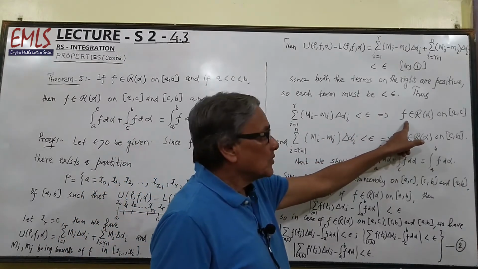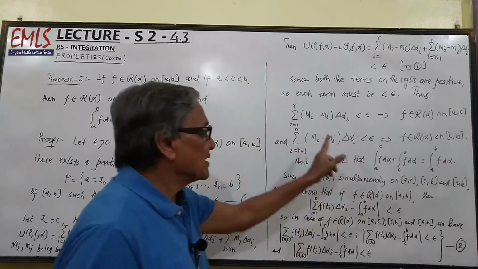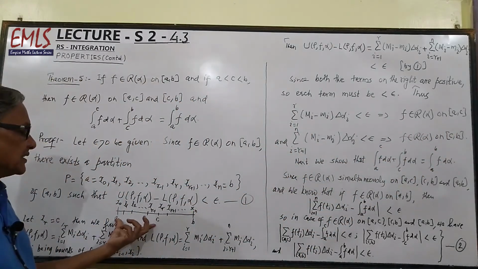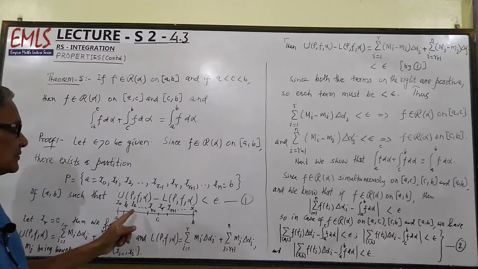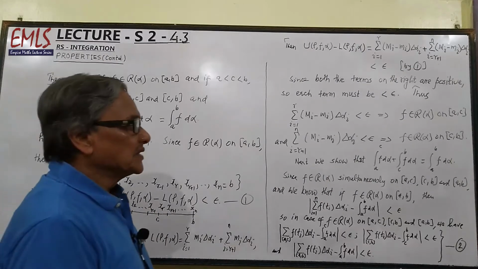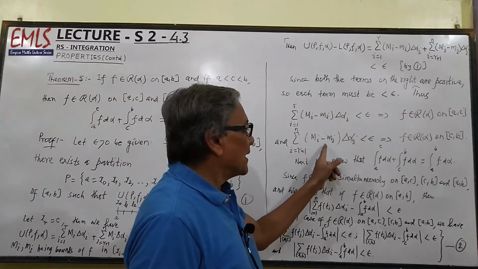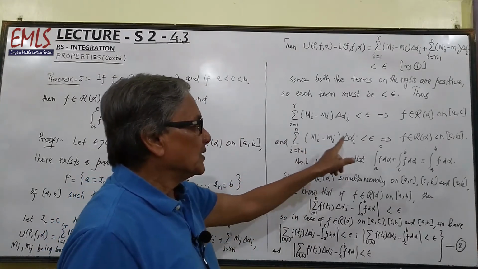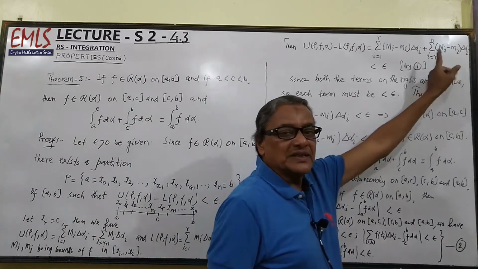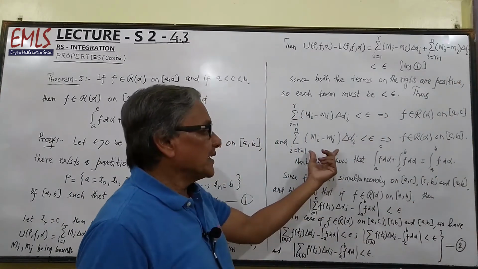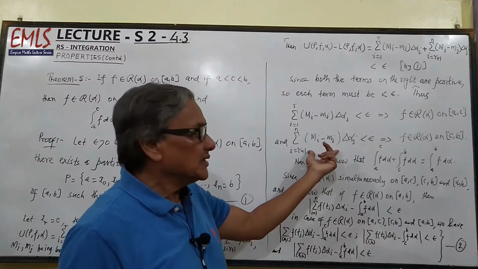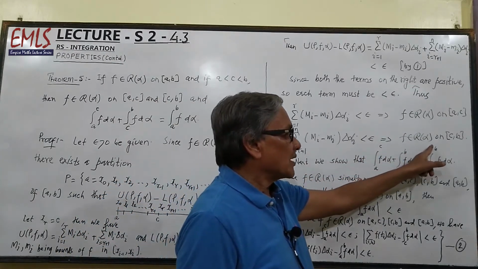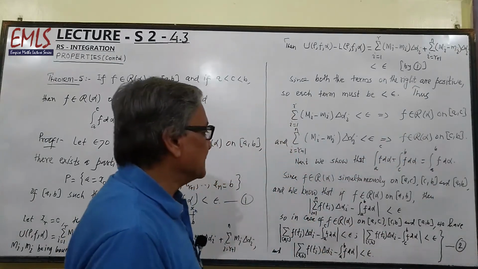This will imply f belongs to R(alpha) on interval [a, c], because this is the range of this subinterval [a, c], with i having values from 1 to r. And sigma of capital Mi minus small mi delta alpha i for i equal to r plus 1 to n will also be less than epsilon, and this is the range for the subinterval [c, b]. So this implies f belongs to R(alpha) on interval [c, b].